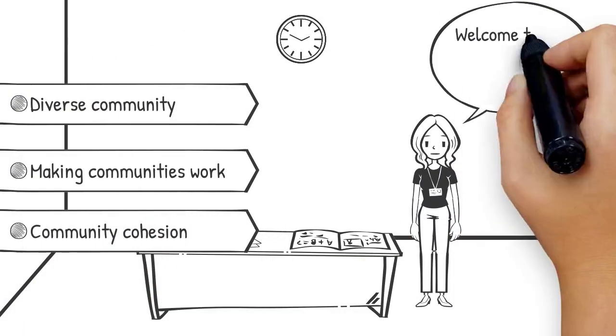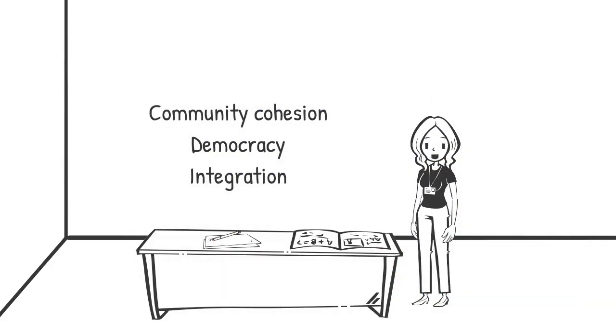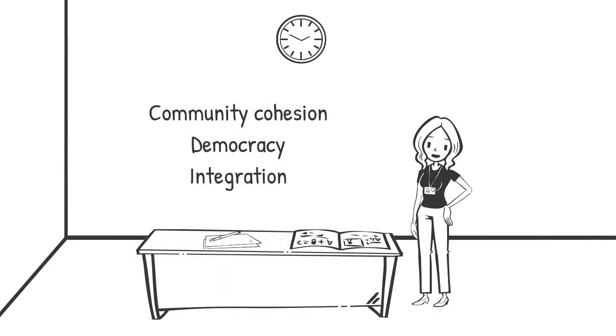Welcome to the 10th tutorial on Theme A. We will be looking at what makes a diverse community, how to make diverse communities work, and why community cohesion is important. Community cohesion means creating a community where there is a sense of belonging for all communities and people's different backgrounds are valued. Democracy means government by the people, either directly or through elected representatives. Integration means bringing different groups of people together in society.